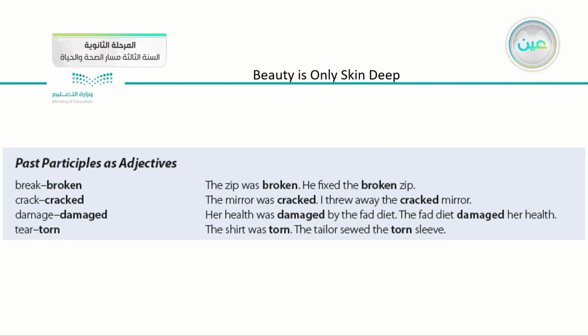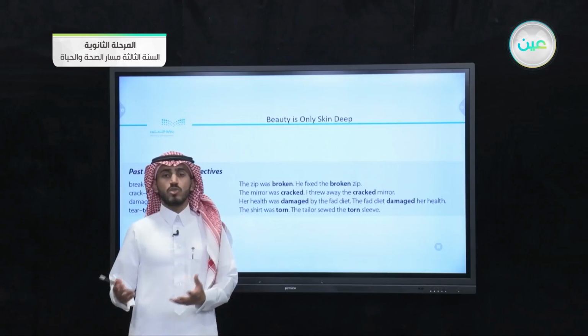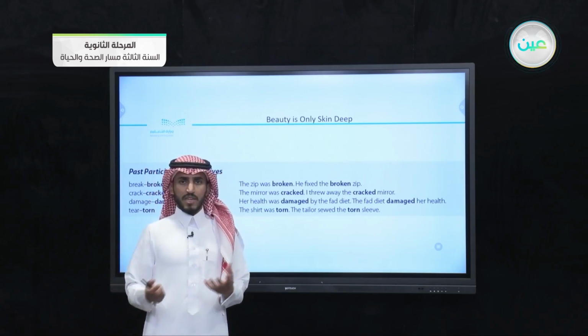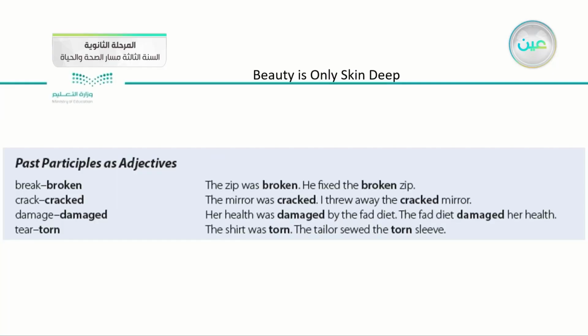After that, we have the past participles as adjectives. We all know that the past participles are verbs, but they also can play another role, which is the adjective. For example, number one, the zip was broken. He fixed the broken zip.